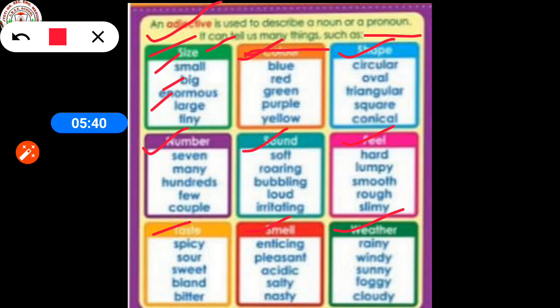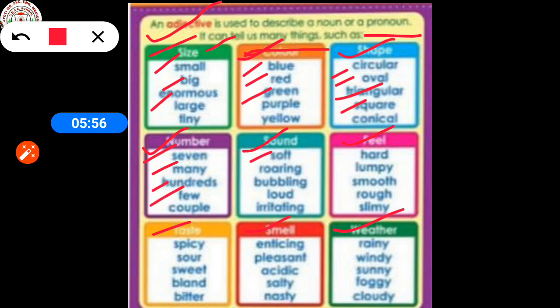Color relates with blue, red, green. Shape relates with circular, oval, triangular, square. Number relates with 7, many, hundreds, few, etc.